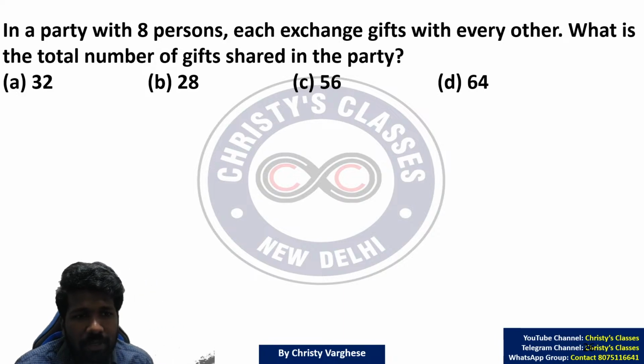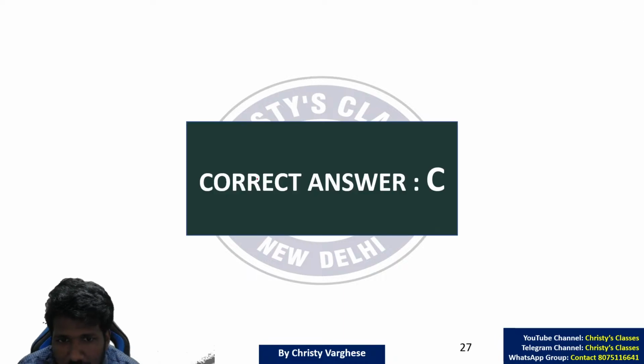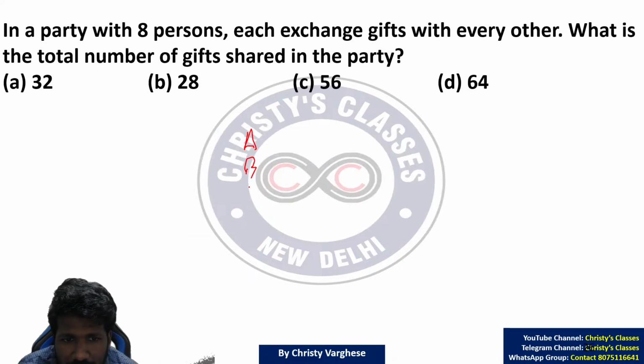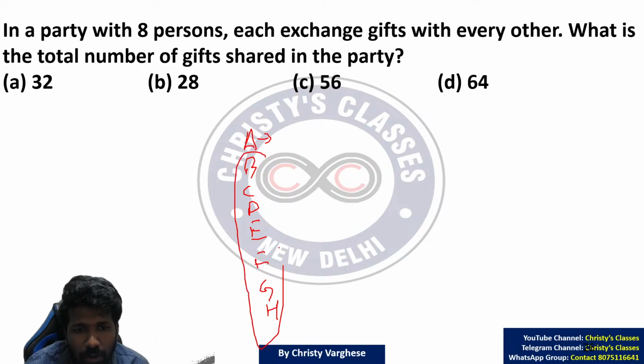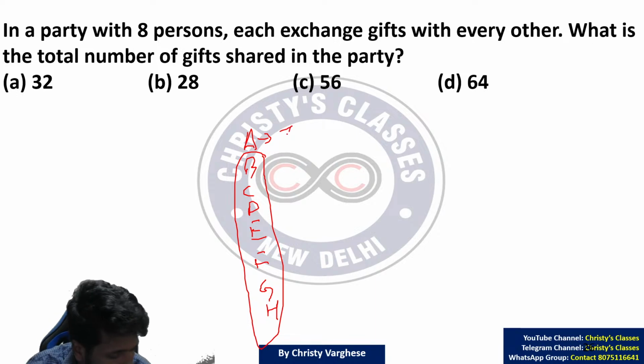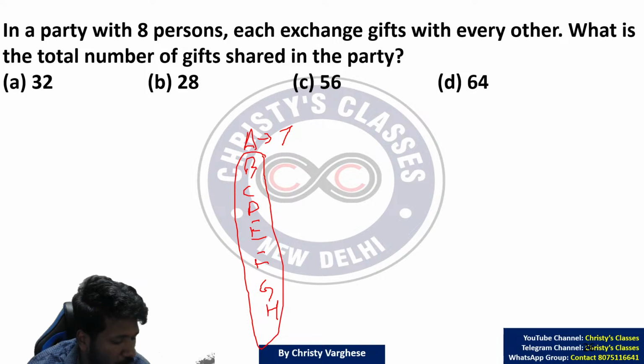Let's see. 8 persons are there. Each exchange gifts with each other. What is the total number of gifts shared in the party? So if the 8 people are A, B, C, D, E, F, G, H. First think from the perspective of A. A will have to buy how many gifts? A will have to buy the gifts for all the remaining 7 people now. So 7 gifts for A. What about B? B have to buy 7 more gifts now.